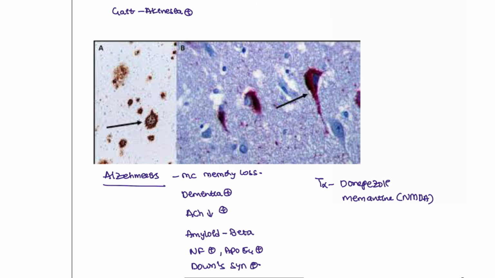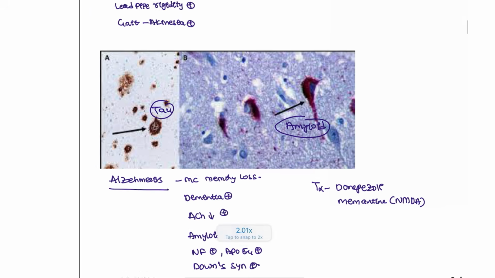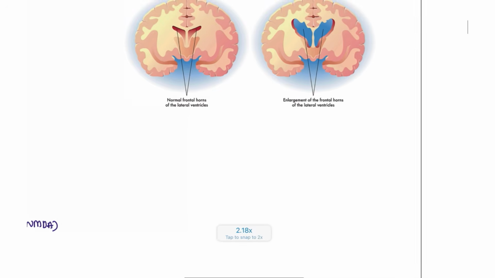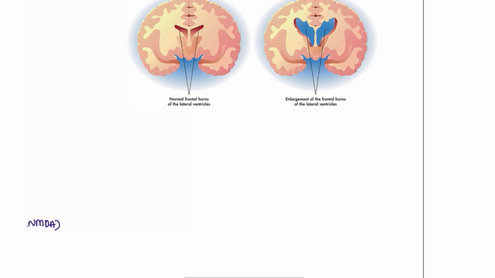And on histopathology, you're going to see this. This is the amyloid, and these are the tau proteins. Amyloid proteins and tau proteins are what you are going to see significantly in the patients of this condition. Next, this is a patient who is suffering from Huntington chorea.